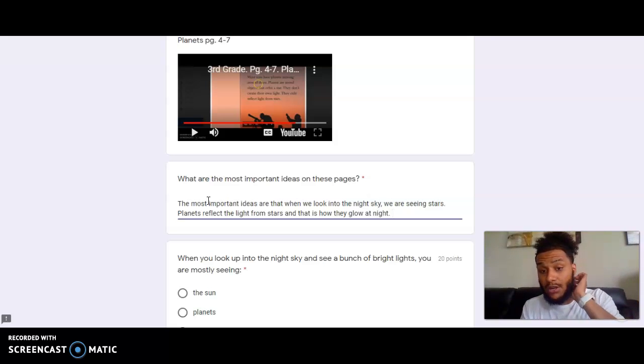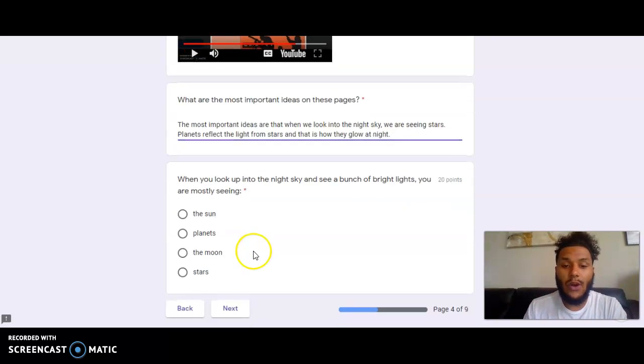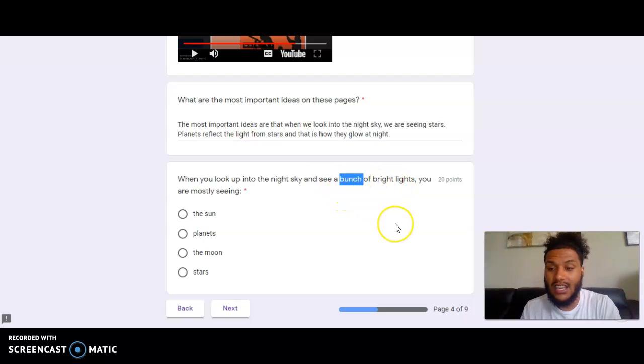So to me, that's important to know that when I look in the night sky, I'm seeing either stars or I'm seeing the light from stars reflecting off of another planet. So when I look up in the sky and see a bunch of bright lights, that's a key word, a bunch of them, meaning more than one. I know that there's not more than one sun. I know that there is more than one planet.